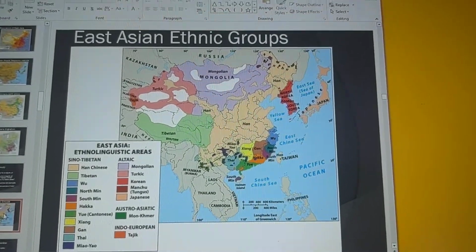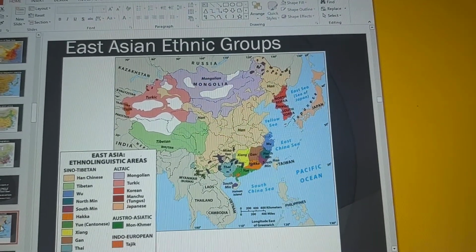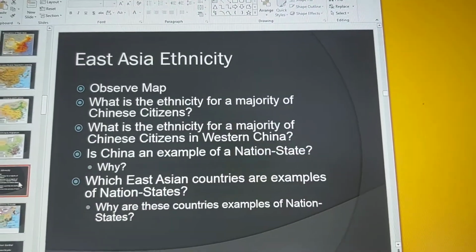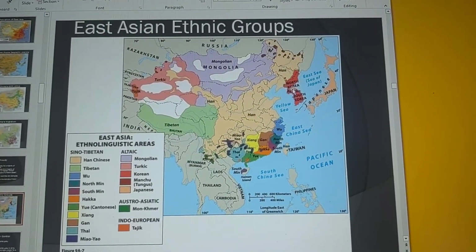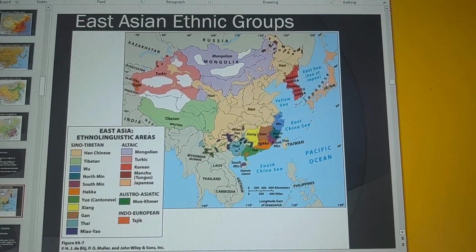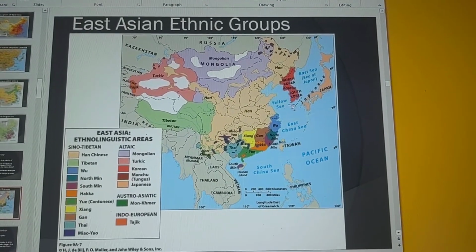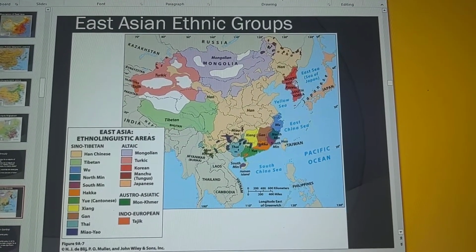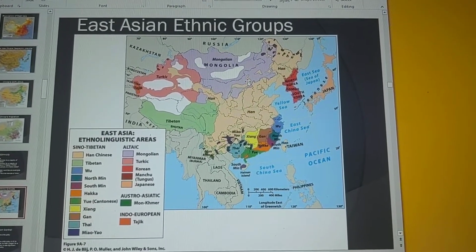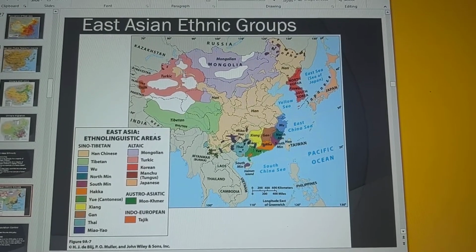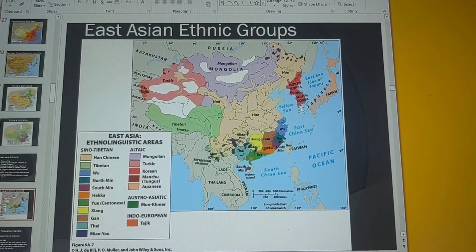It is a binational state, as we talked about in North Africa and the Middle East, but in no way is this a nation state, okay? It is not a nation state at all. Now, there are countries that are nation states. Japan, classic example of a nation state because 90% of the people are ethnically Japanese. South Korea is also a nation state. So is North Korea, okay? So these are definitely nation states. You could also make the case Mongolia is a nation state as well. Although I'm focusing more on these countries, these are nation states.